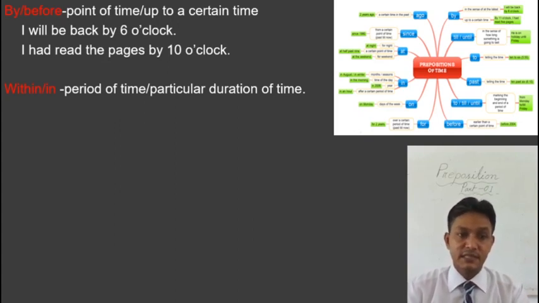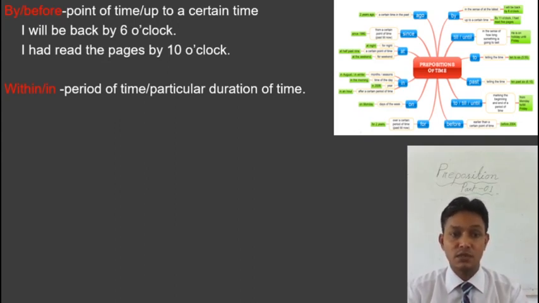If the mentioned time is a point of time, we use by or before that. I will be back by 6 o'clock. We can say, I will be back before 6 o'clock. The second one, I had read the pages by 10 o'clock. We can say, I had read the pages by or before 10 o'clock.